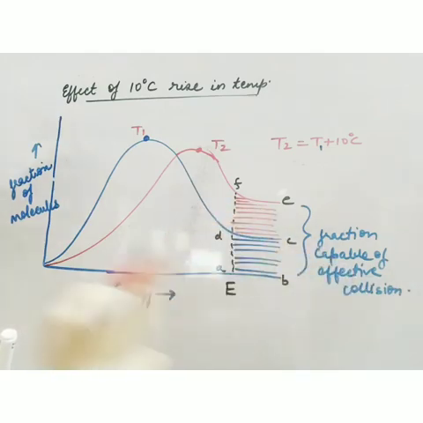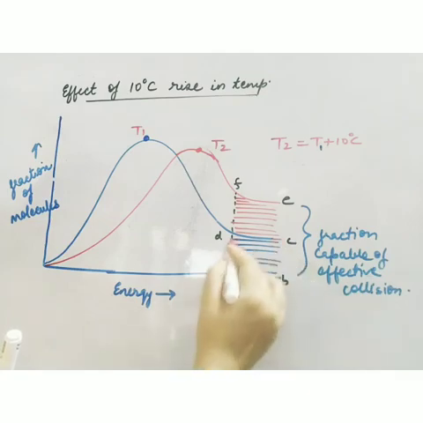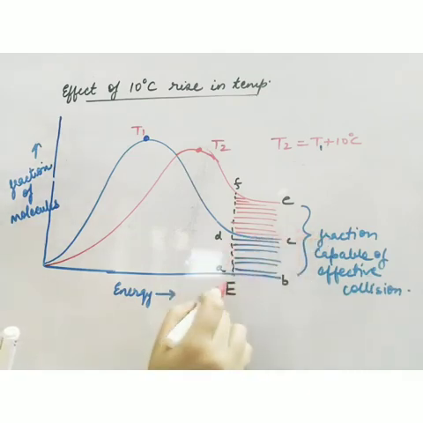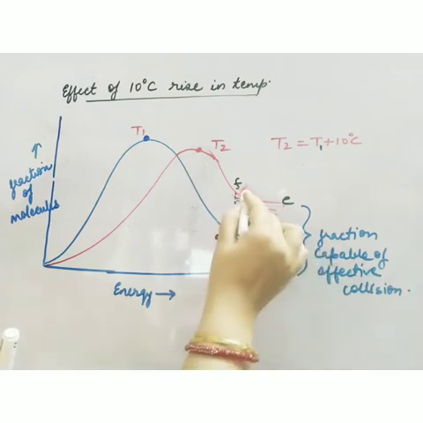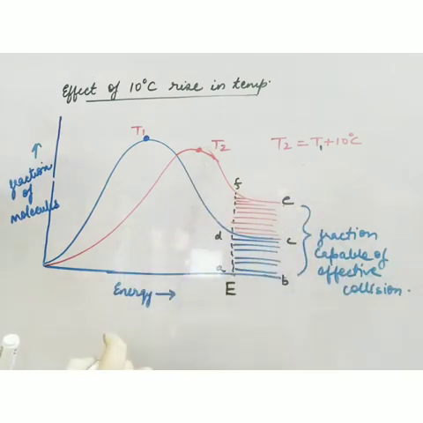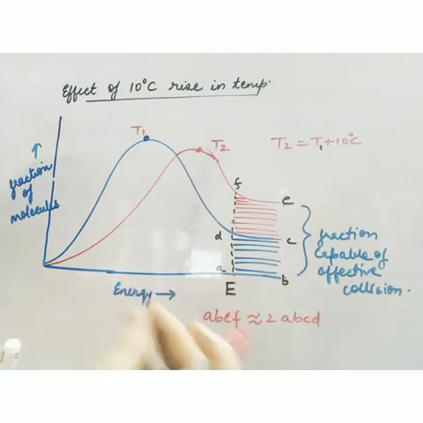But the most important thing is this. Earlier A, B, C, D, these molecules were capable of effective collisions. But now A, B, E, F, now these molecules are capable of effective collisions. And A, B, E, F is approximately double of A, B, C, D. So on increasing the temperature by 10 degrees Celsius, the fraction of molecules showing effective collisions is doubled, or the rate of reaction is doubled.